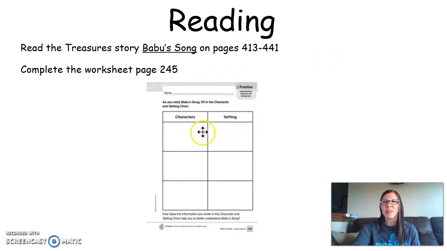Then you're going to complete this worksheet, page 245. You're going to look at characters and setting. So pick a character, describe the character, and then where do we see that person and what is the setting like? Okay.